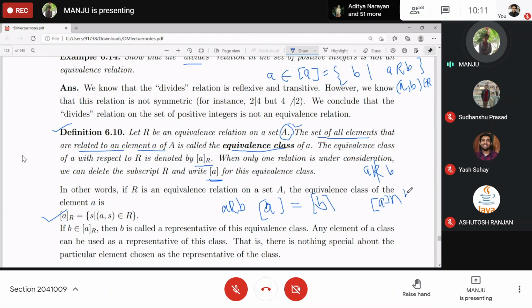That is, if you take the intersection of these two equivalence classes, you are getting nothing. That is phi. So this is the specialty of equivalence classes, that any two equivalence classes are either identical or disjoint. Clear?